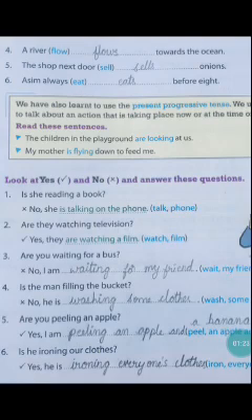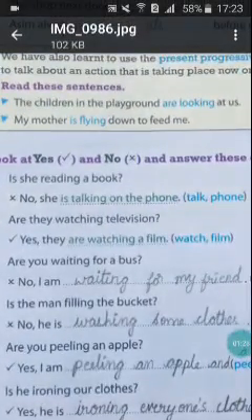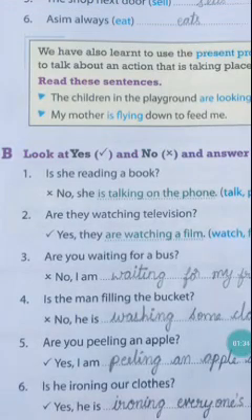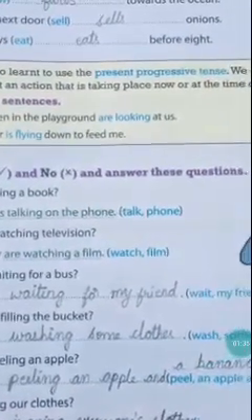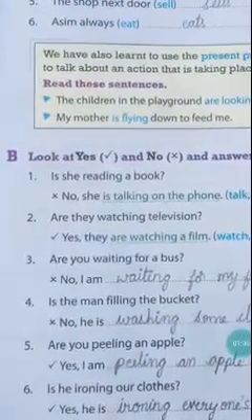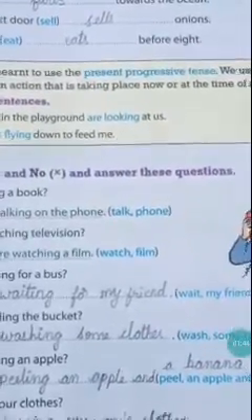Next, present progressive tense. The second is already done for us. So, look into the third one. Are you waiting for a bus? No, I am waiting for my friend. Fourth one. Is the man filling the bucket? No, he is washing some clothes.